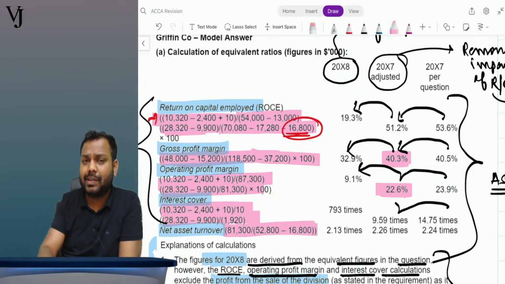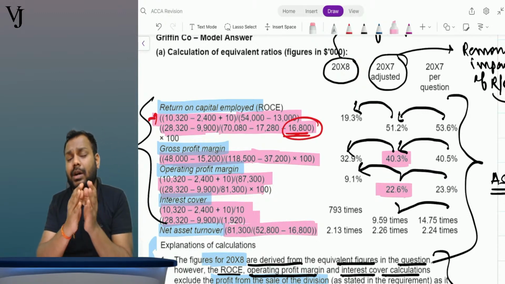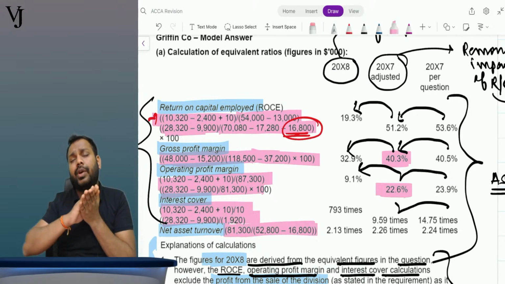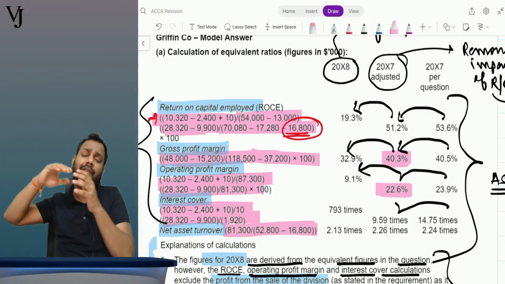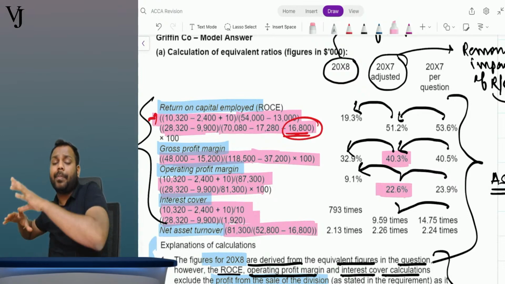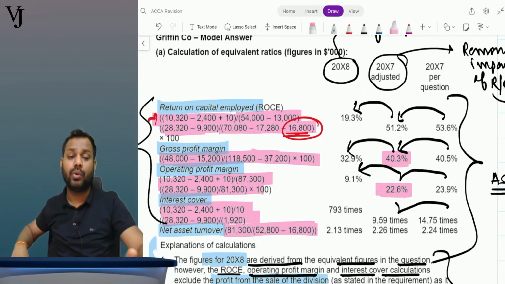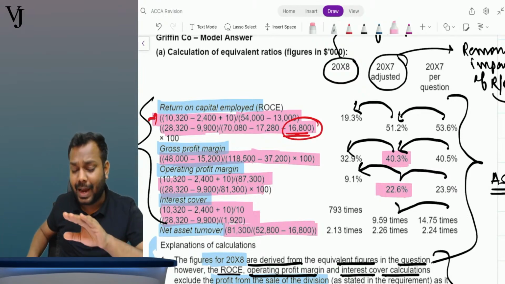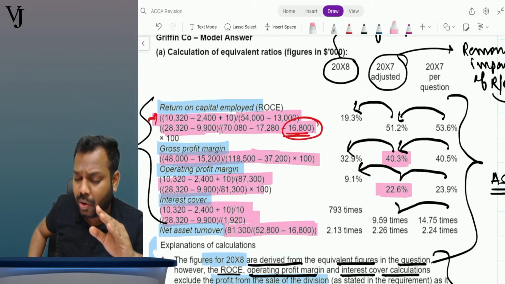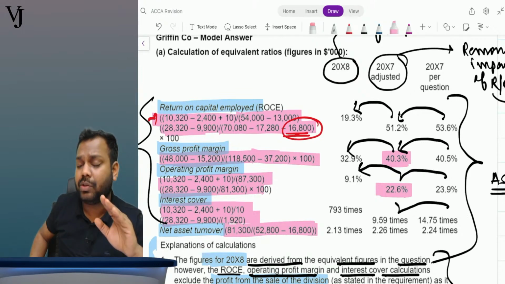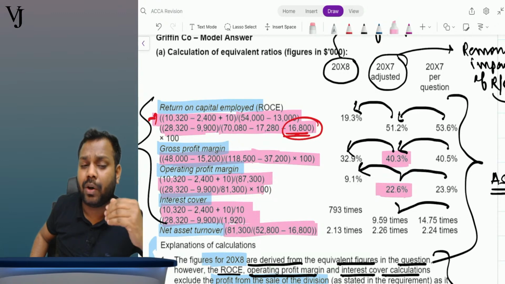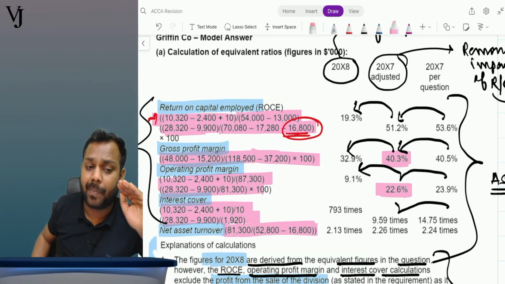So it is not the case that the division which we have disposed of had a very high profit margin, and now since I have disposed of that division, my profit margin has reduced significantly. No, this is not the case. So the decline in the profit margin is not due to the sale of the division.